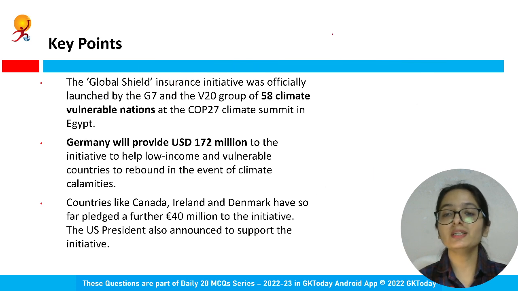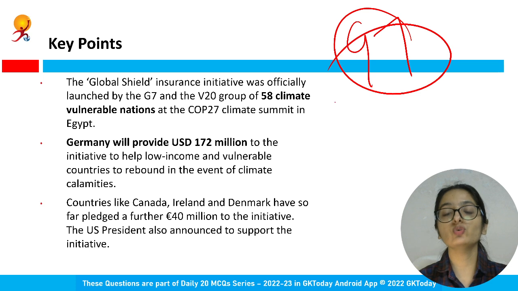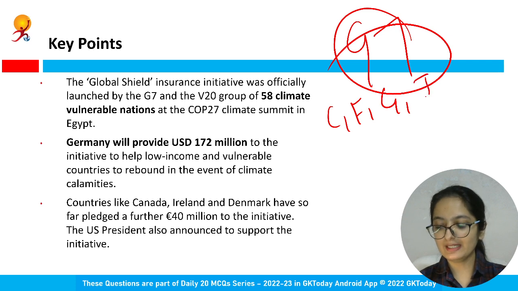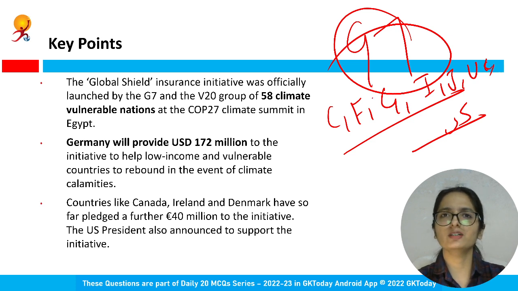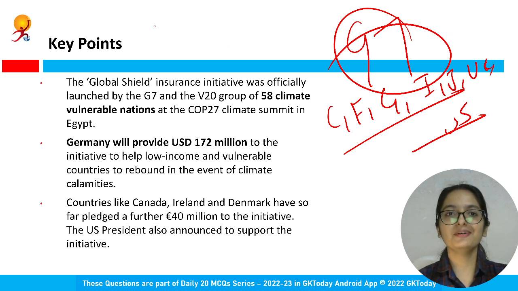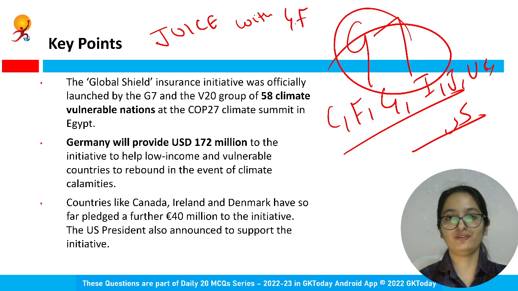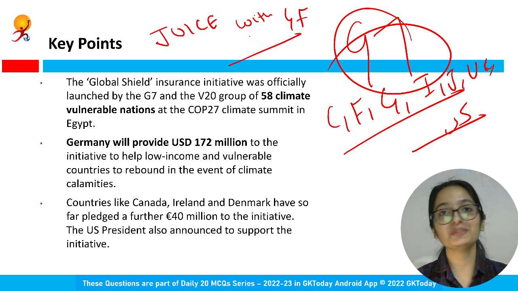So this insurance initiative, Global Shield Insurance Initiative, is officially launched by G7. Which countries are the members of G7? Canada, France, Germany, Italy, Japan, UK, US. So these are the 7. Now let us have a mnemonic for it, so you will remember it for long. You can go with something like juice with GF, right? So these are the mnemonics only.